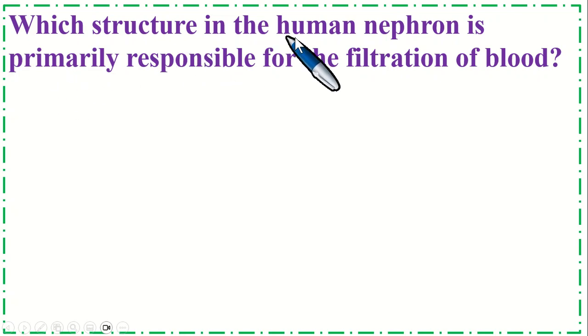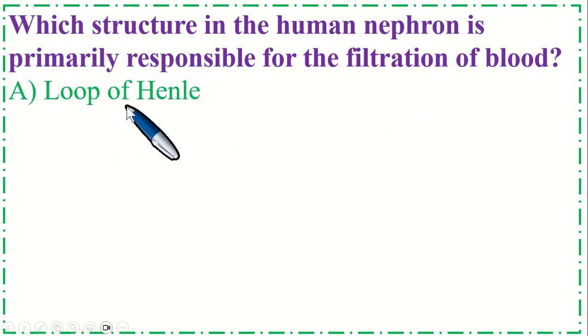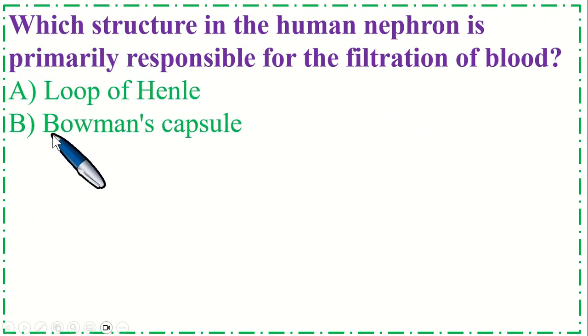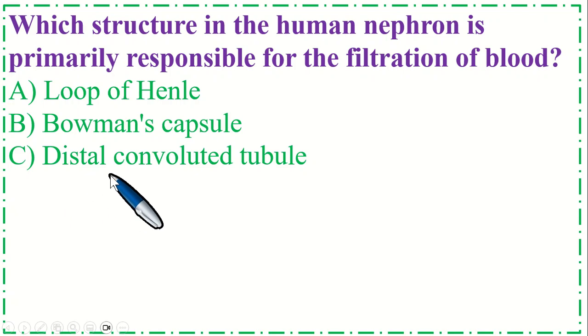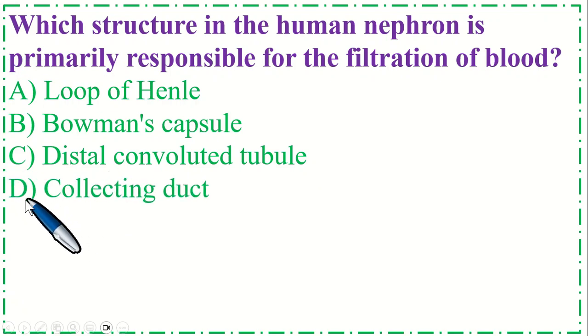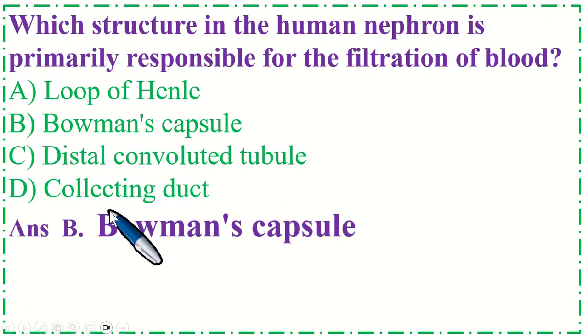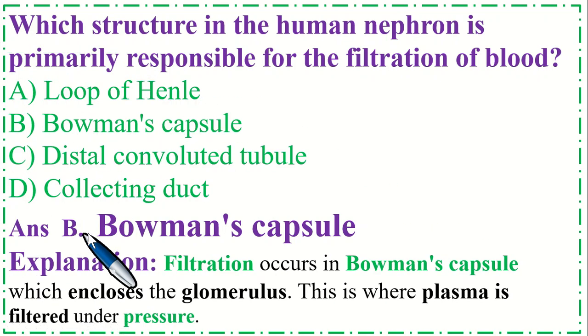Which structure in the human nephron is primarily responsible for the filtration of blood? Option A, loop of Henle, B, Bowman's capsule, C, distal convoluted tubule, and option D, collecting duct. So the correct option is B, Bowman's capsule. Explanation: filtration occurs in Bowman's capsule, which encloses the glomerulus. This is where plasma is filtered under pressure.